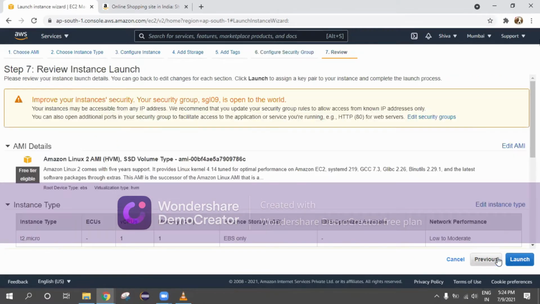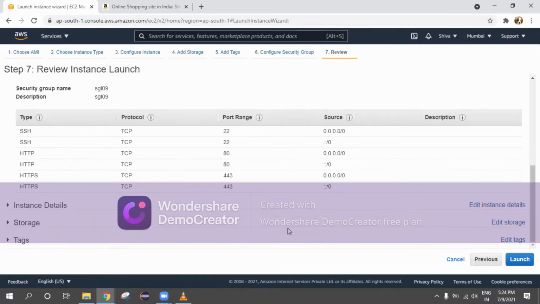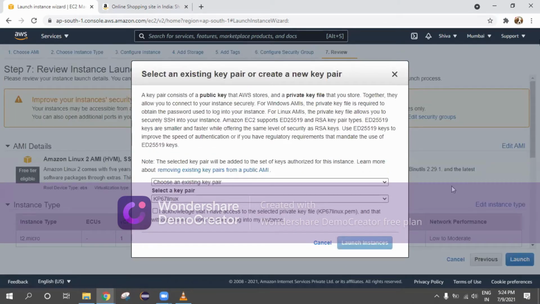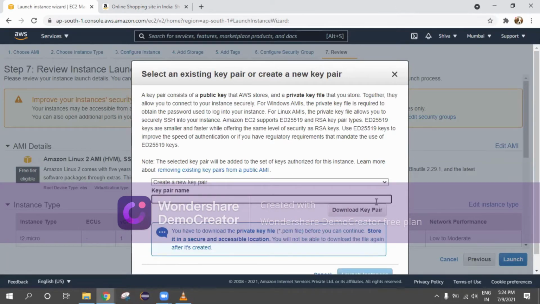With this we are going to provide the option called review and launch. After this, at the review point, you are going to check all the available options and then click on launch. There is an already existing key pair, but as of now we are freshers, so we don't want to use that. So I'll use a new key pair, which is the key pair of Linux, and today's date is 9, so I'm selecting 09.